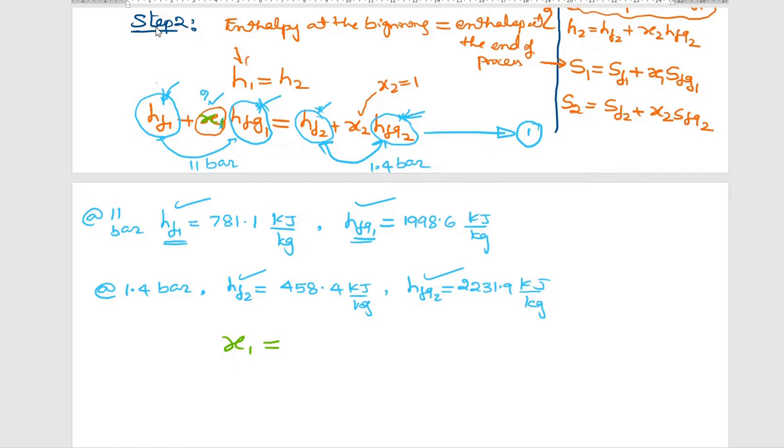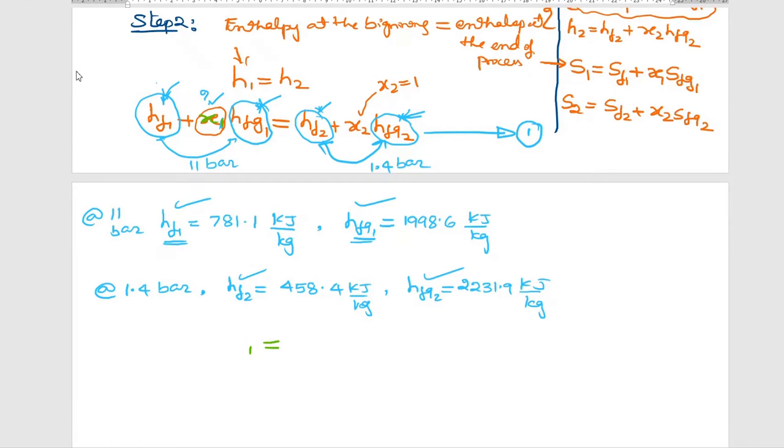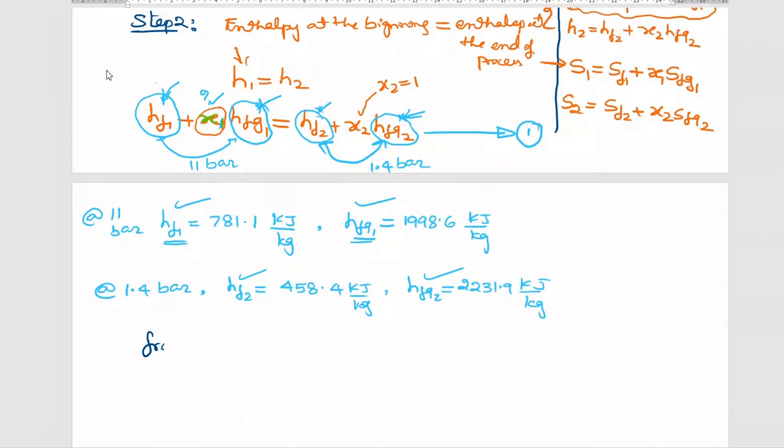Substitute all the values in equation number 1. Let me substitute. All units are in kilojoule, so no need to convert into joule, because I'm keeping everything in terms of kilo.